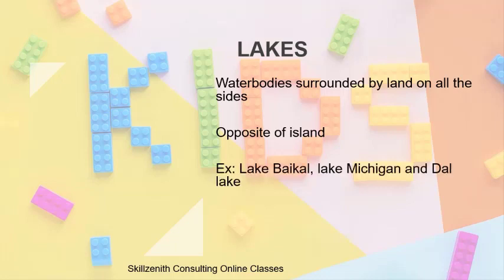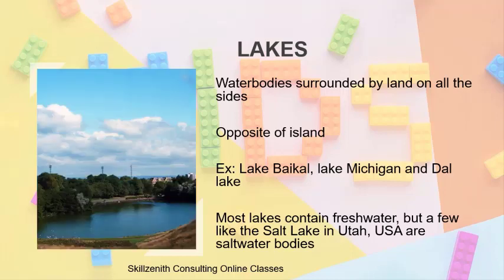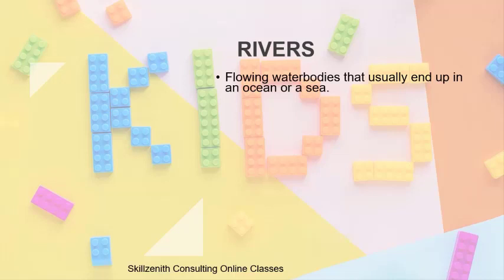Some of the examples of famous lakes are Lake Baikal, Lake Michigan, and Dal Lake. Most of the lakes contain fresh water, but a few lakes like the Salt Lake in Utah are saltwater bodies. The picture that you see here is an example of a lake. The next water body is rivers. Rivers are flowing water bodies that usually end up in an ocean or a sea.